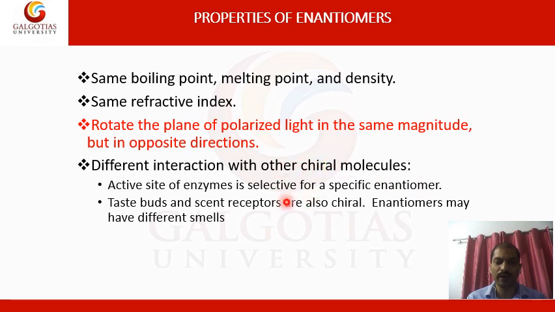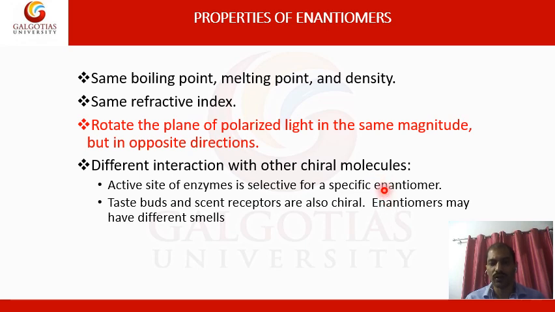So in biochemical reactions, as well as in many chemical reactions, such as enzyme catalysis reactions, enzymes will react in a specific manner with a specific enantiomer.